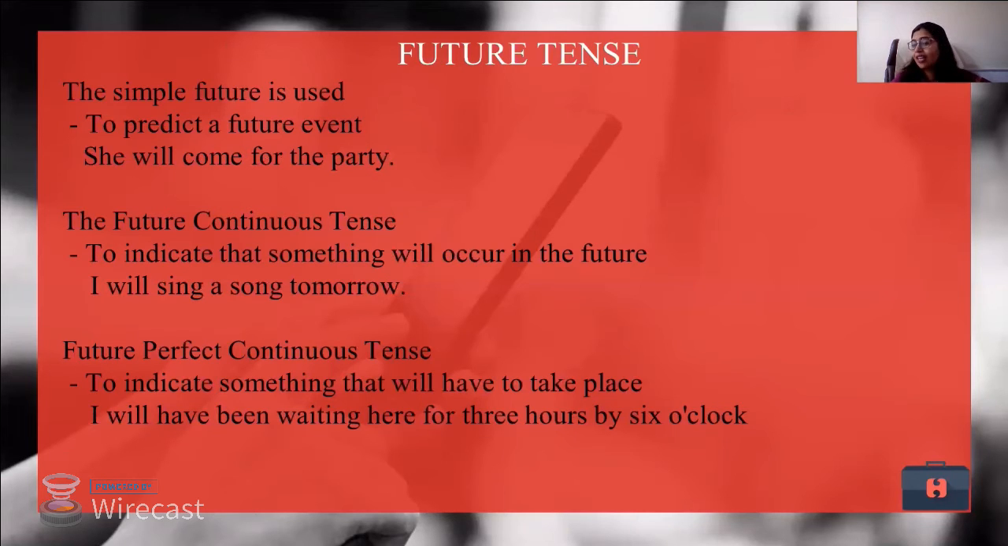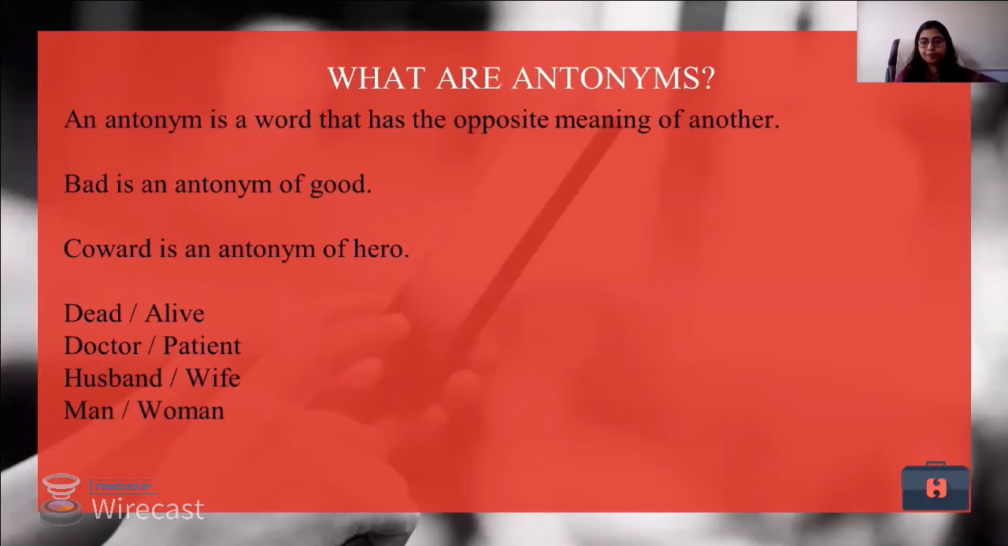Now, let us shift over to the next topic, that is what are antonyms? Antonyms is a word that has the opposite meaning of another. If I say tall, the opposite should be short. But if I say handsome and beautiful, they can be synonyms. Though handsome is used for a man and beautiful is used for a female, still they are similar meaning words, whereas a man and a woman are antonyms of each other. That means they are opposite to each other.